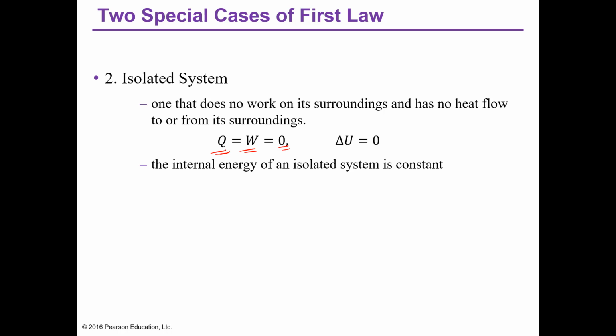So that is what we call an isolated system. So work is 0, heat is 0, therefore delta U is also equal to 0. The internal energy of an isolated system is constant because there is no change in U. So that's the isolated system. So we have two special cases of the first law, the cyclic process and the isolated system.